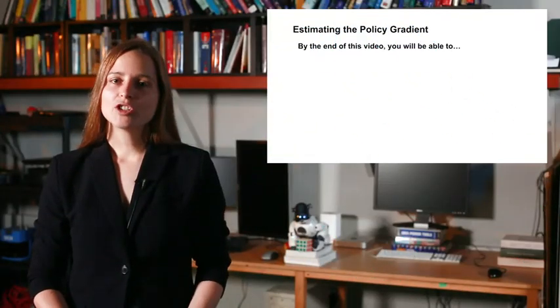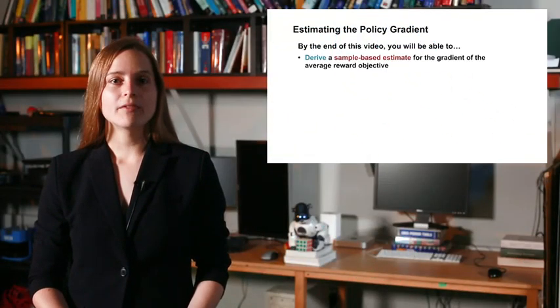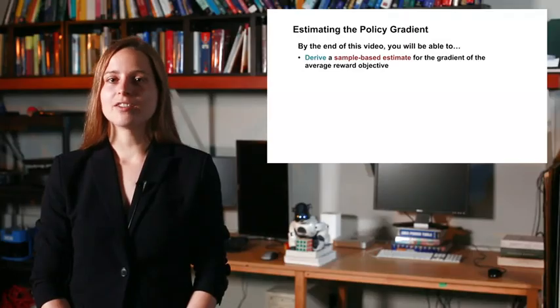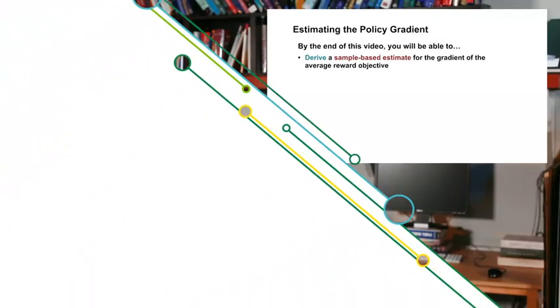We have an objective for policy optimization. We also have the policy gradient theorem, which gives us a simple expression for the gradient of that objective. In this video, we'll complete the puzzle by showing how to estimate this gradient using the experience of an agent interacting with the environment. After watching this video, you will be able to derive a sample-based estimate for the gradient of the average reward objective.